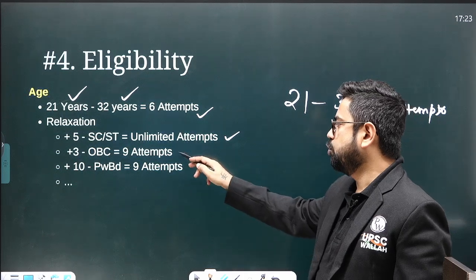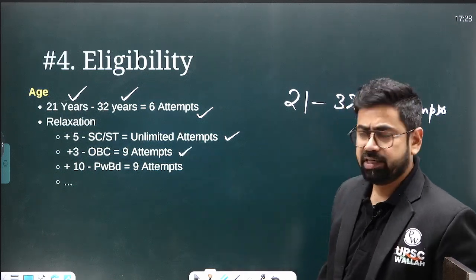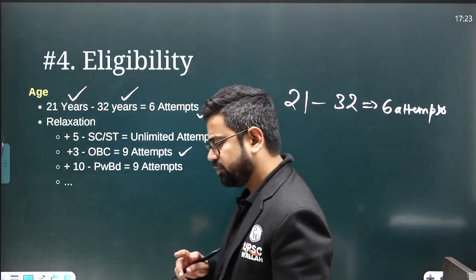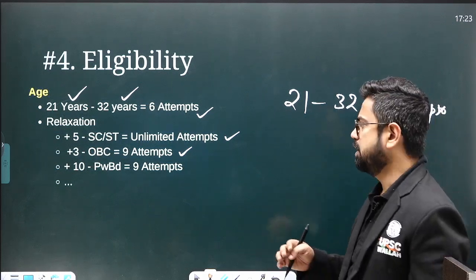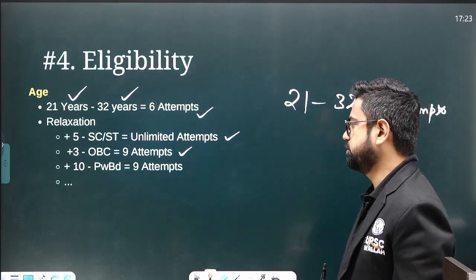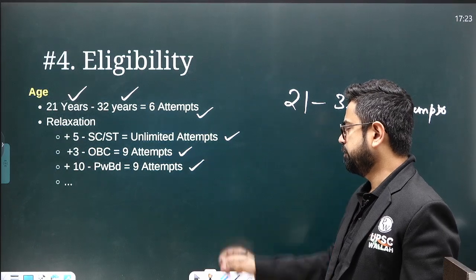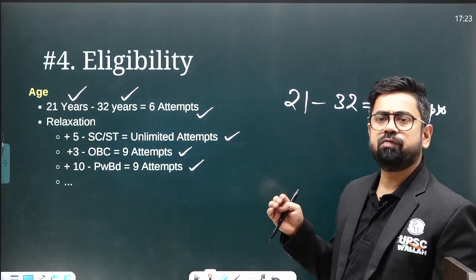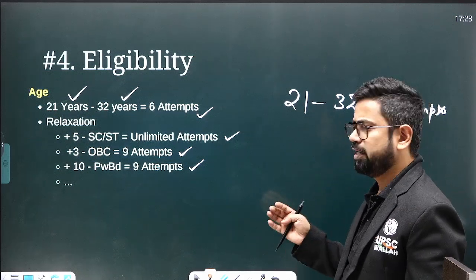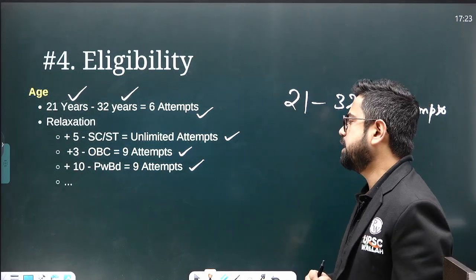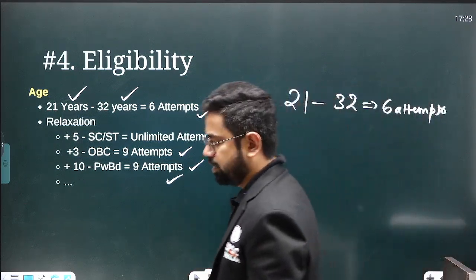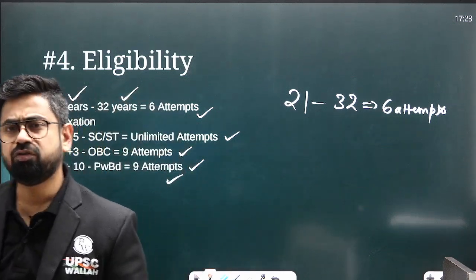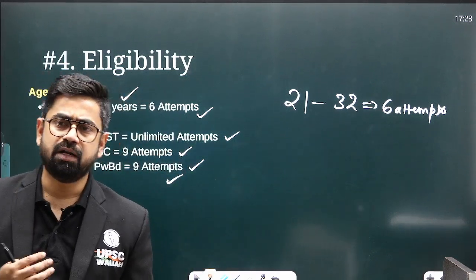Similarly, if you belong to OBC, then you can go for 9 attempts, and age relaxation is also there. 3 years you can add. That means till 35 years you can appear into this examination. Similarly, if there is a physical disability of benchmark category, then in that case plus 10-year relaxation is there, and 9 attempts in total you can give. So this is about the age and the number of attempts, right?